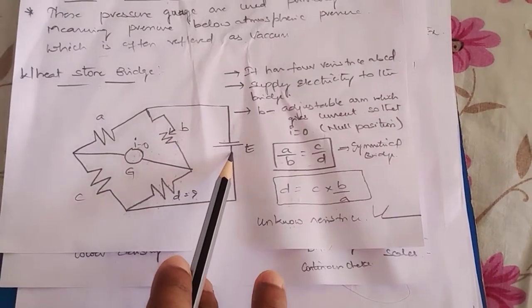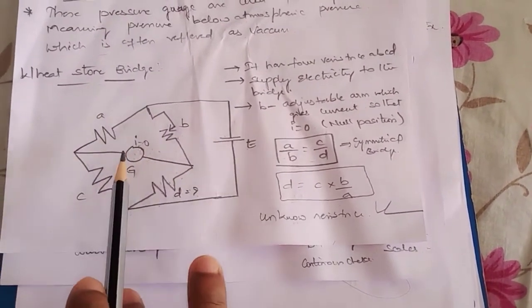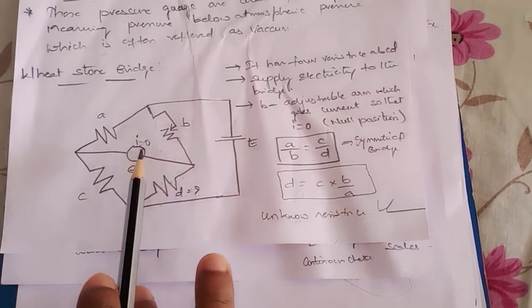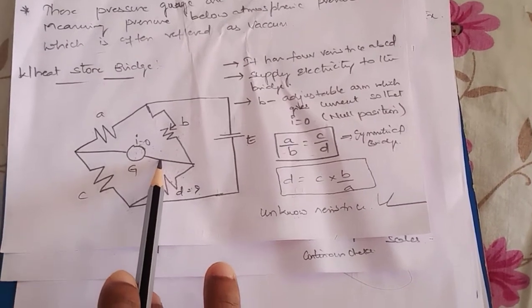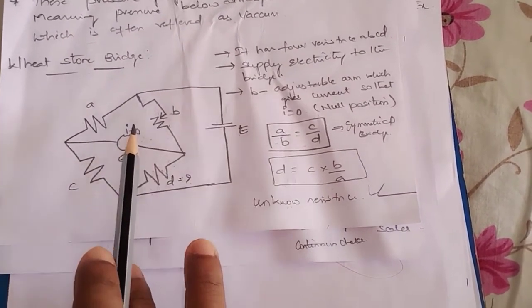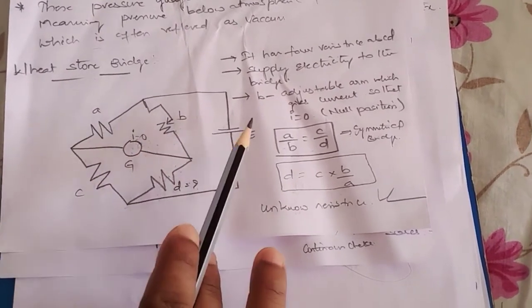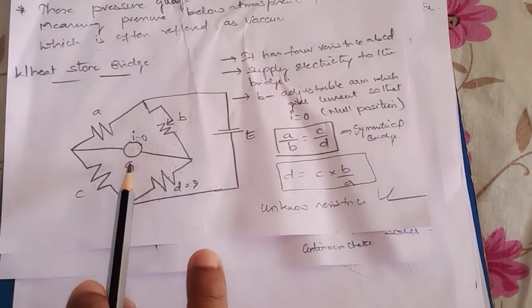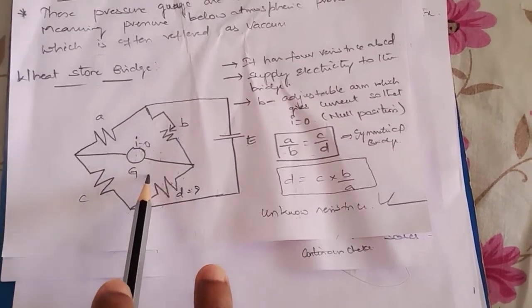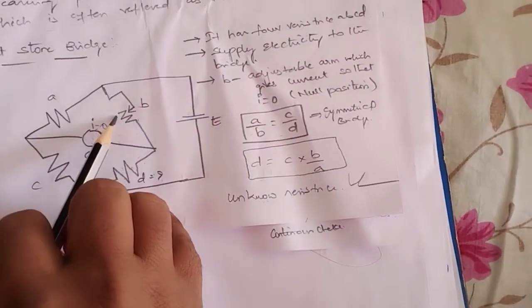Under normal operating condition, whenever you supply electricity, current starts flowing in the bridge. So what does the galvanometer do? It shows some deflection, indicating that there is some current flow in this construction. So how do we balance this bridge? How to balance the Wheatstone bridge? As soon as supply is given, current starts flowing and the deflection is shown by the galvanometer. In order to bring the bridge to balance condition, we have to vary this particular resistance.